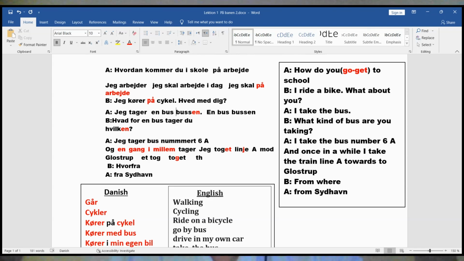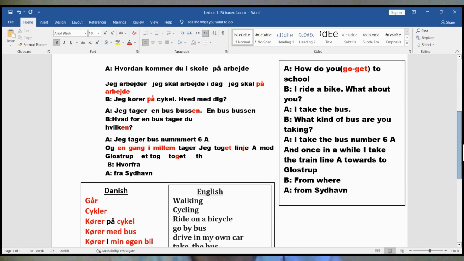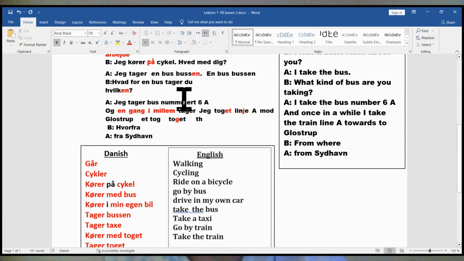When you say jag tar bussen, jag tar tåget, you know what kind of train or what kind of bus you are going on. Okay, remember. So the bus is the one. Okay, good.